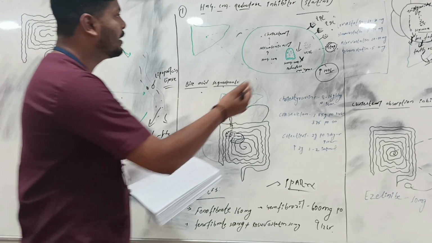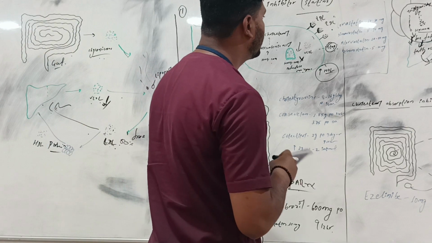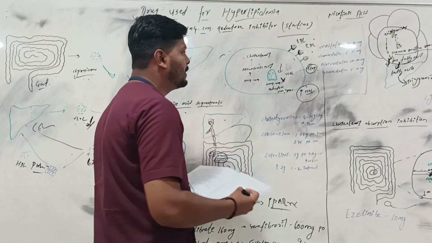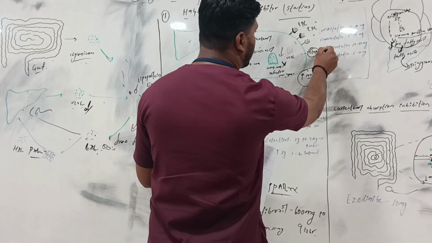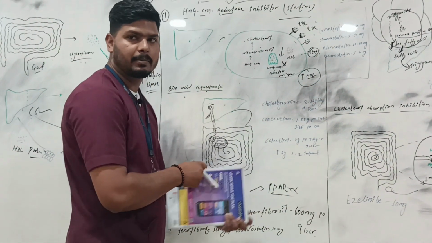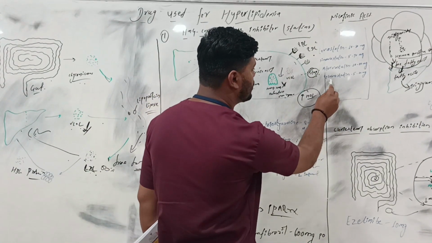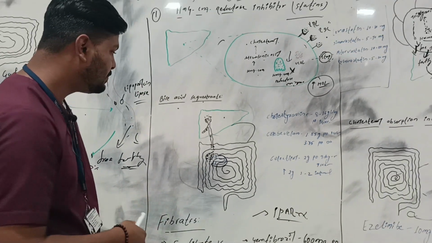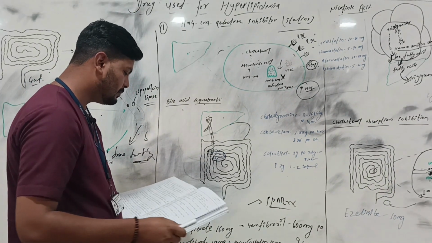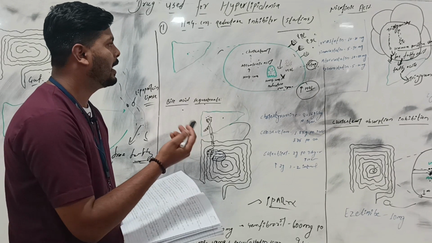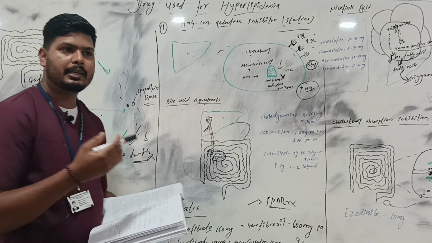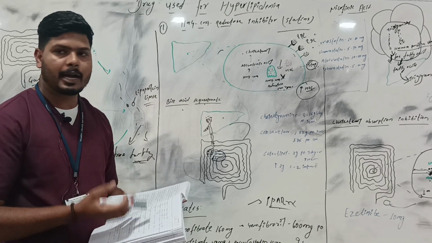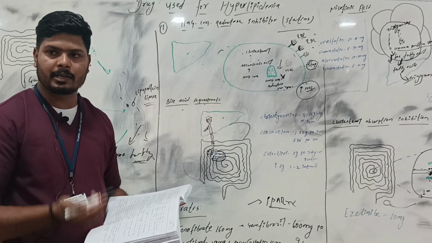And the drugs are lovastatin 10 to 80 mg, and simvastatin, atorvastatin, rosuvastatin. In our hospital atorvastatin and rosuvastatin are mostly prescribed, and for renal patients only rosuvastatin requires renal adjustment, not the other drugs. And statins in our hospitals are given as single atorvastatin, or combined with an antiplatelet, dual antiplatelet or single antiplatelet.